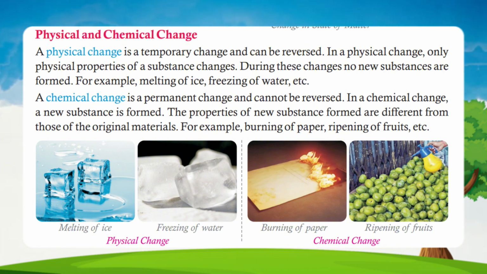A chemical change is a permanent change and cannot be reversed. In a chemical change, a new substance is formed. The properties of the new substance formed are different from those of the original materials. For example, burning of paper, ripening of fruits, etc.